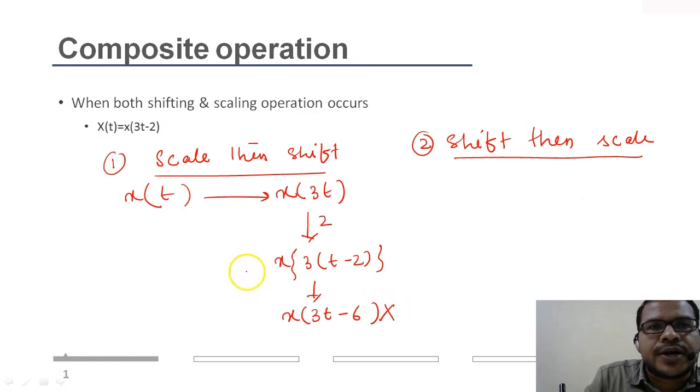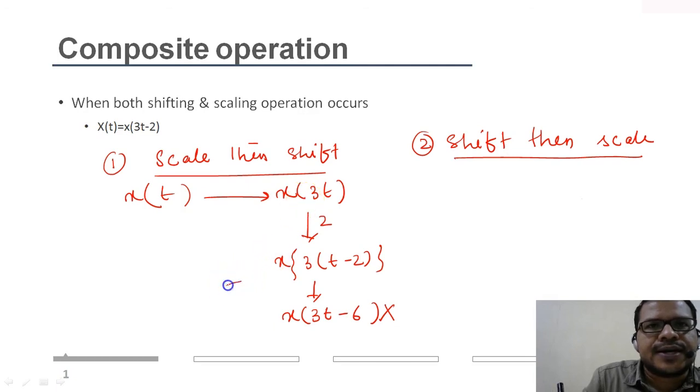So what will be the correct version of shifting? You have to find the shifting amount, the amount of shifting value you have to calculate. So this is x of 3t.